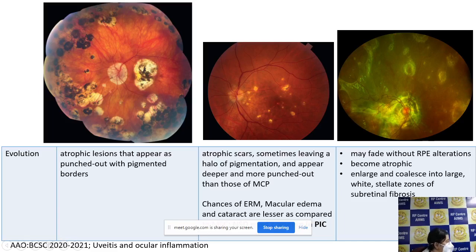So the fibrosis component comes when anything becomes chronic. Birdshot, if you look at it, is also a very chronic and relapsing condition. So in that case also you might have subretinal fibrosis, just that the chances of having subretinal fibrosis in birdshot are very, very less. The reason why we discussed the white dot syndrome is just to give what it comes under, and not as a direct differential of this case.